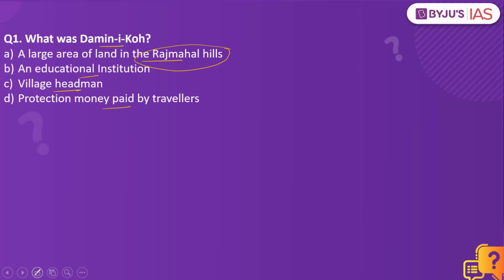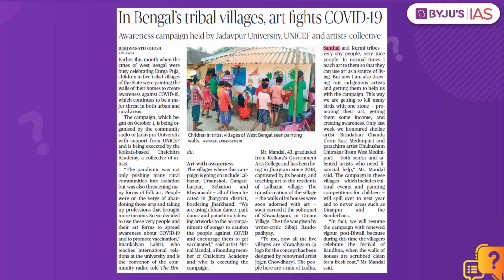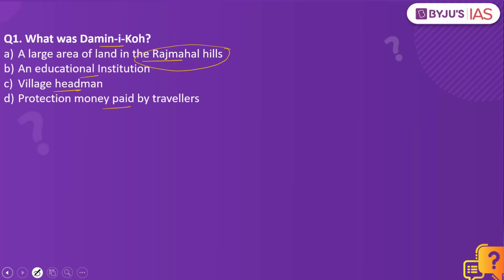Why have we taken this practice question? Because this article here makes a mention of Santal. Let us try and understand what this term Daman Aiko is. When it comes to India, there are different types of ethnic groups. One of the important ethnic groups present during the British rule was the Santals. What did the Santals do? They were a community living on shifting cultivation. They did not follow a fixed set of agricultural practices. What they had was shifting cultivation.